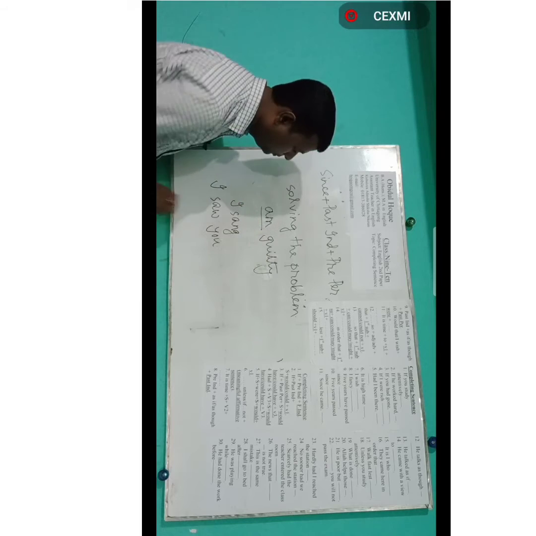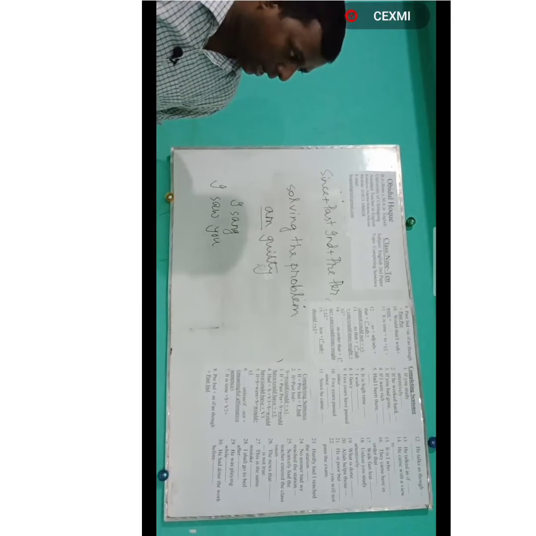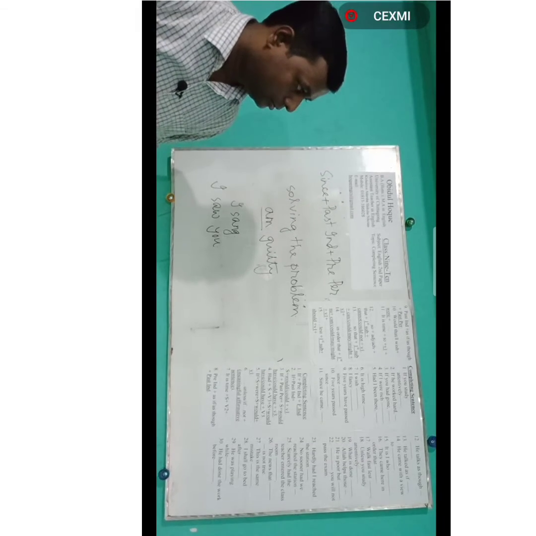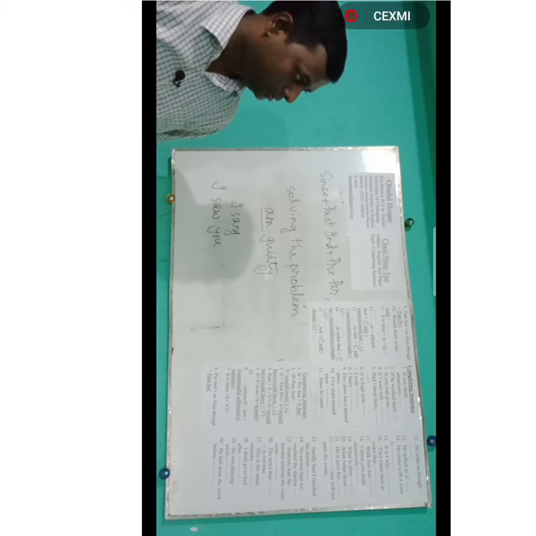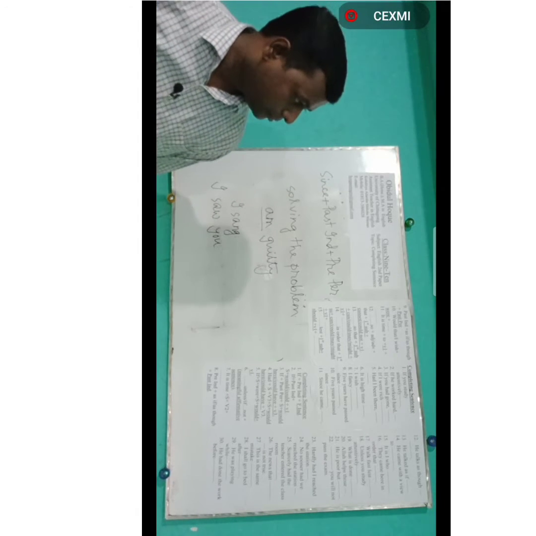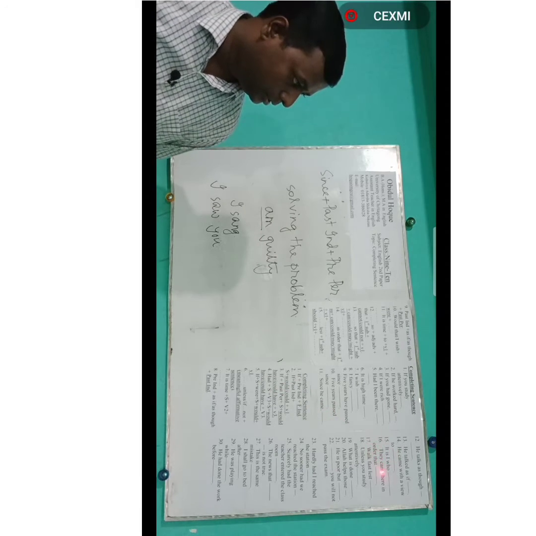Here the verb has been used in light of the subject I. If there is a relative pronoun, the verb must be in light of the noun or pronoun before it, which it indicates.